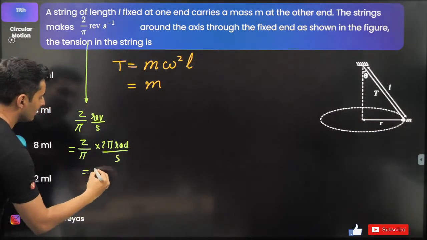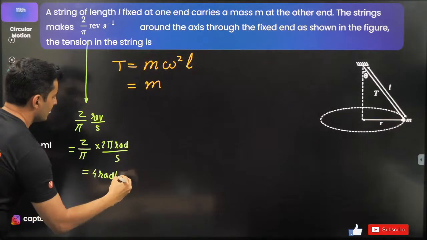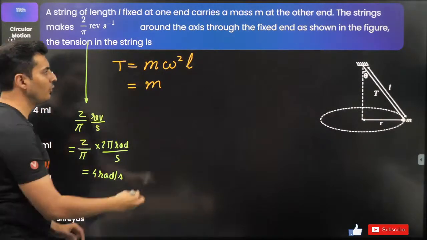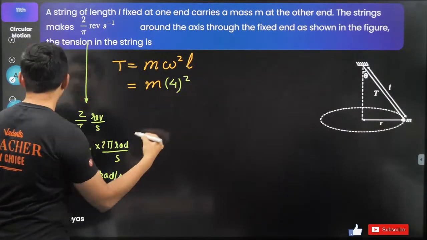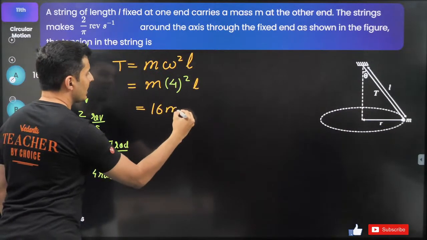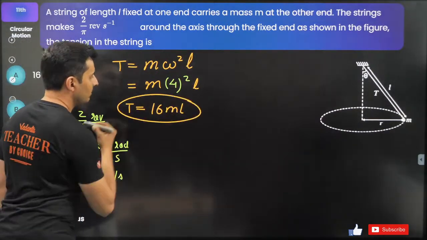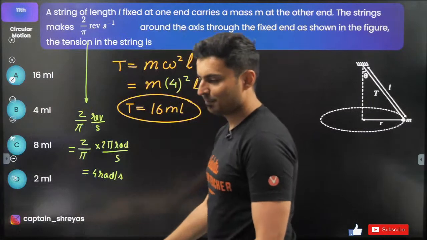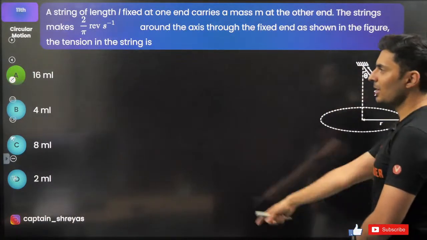So pi cancels, this will become 4 radians per second. So use that 4 over here, 4 square, and the rest is just L. 4 square is 16. So 16 mL is the tension. That's it. There you go. 16 mL, that's option A.